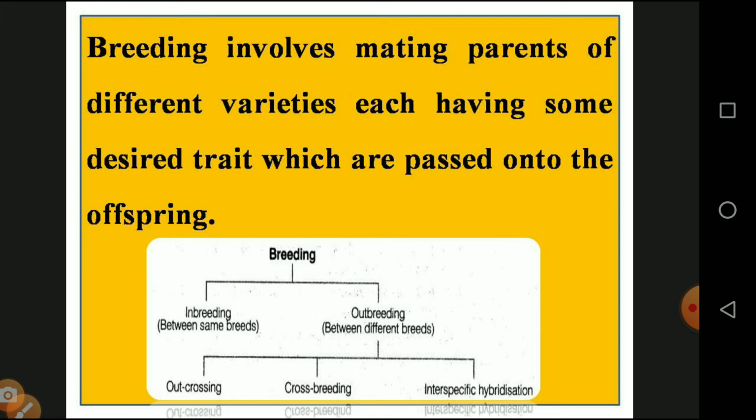Inbreeding means breeding between the same breed, a cow and another cow of the same type. Human being to human being, parrot to parrot, that is called inbreeding. Outbreeding takes place between different breeds, for example a donkey crossed with a horse, or a lion crossed with a cheetah. Outbreeding is of three types: outcrossing, crossbreeding, and interspecific hybridization. These are not available in our textbook, but we are seeing something regarding the topic.